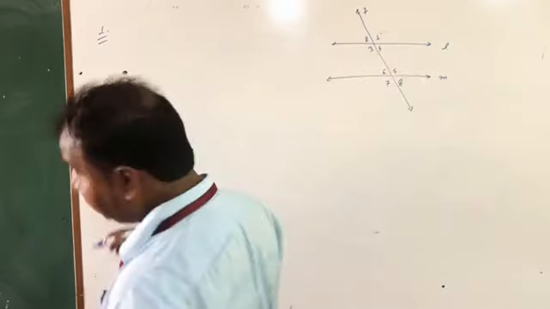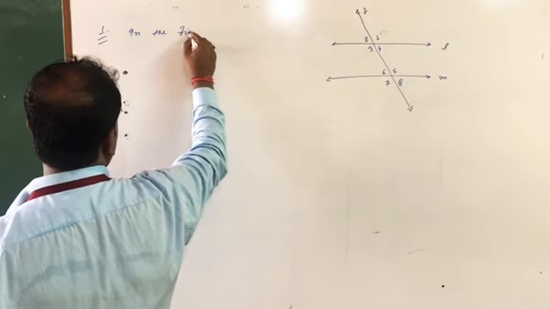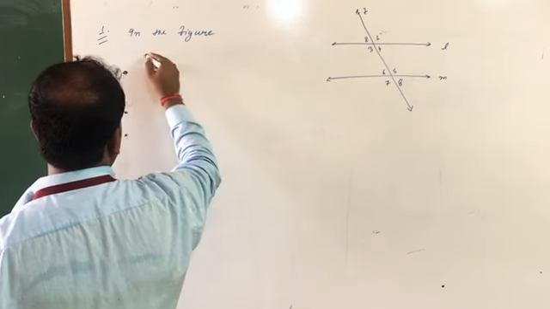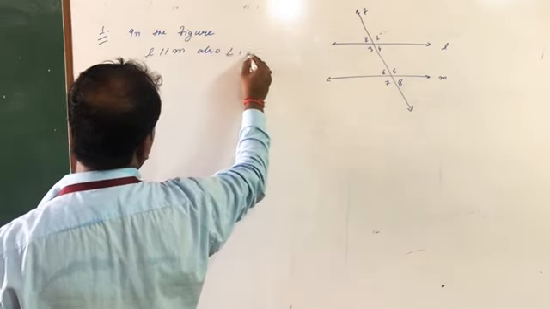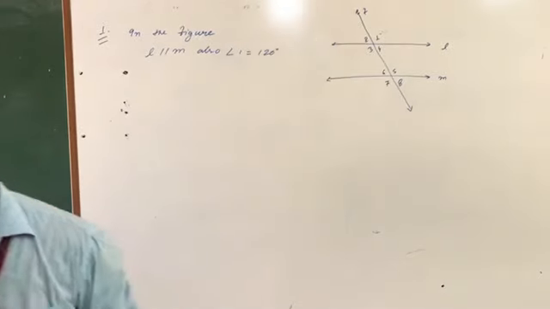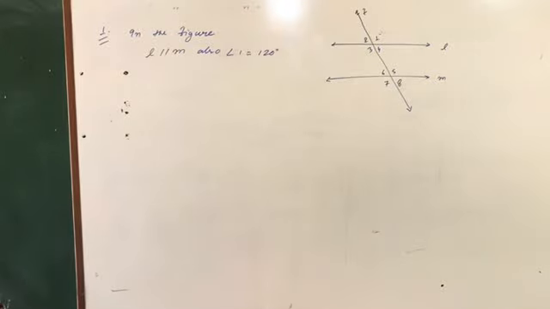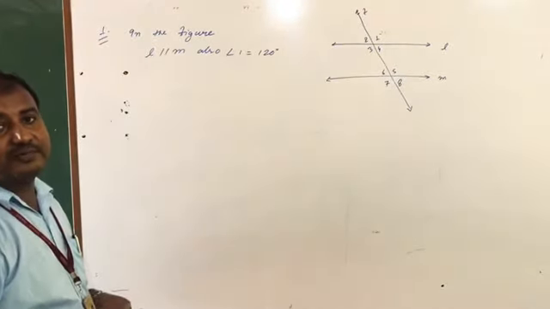And you have been given in the figure L parallel M, also angle 1 becomes 120 degree. Then rest all angles you have to find. You have to find here angle 2, 3, 4, 5, 6, 7, 8.